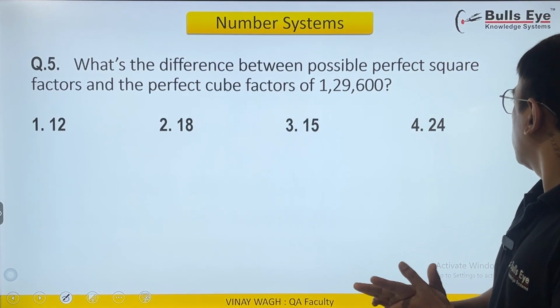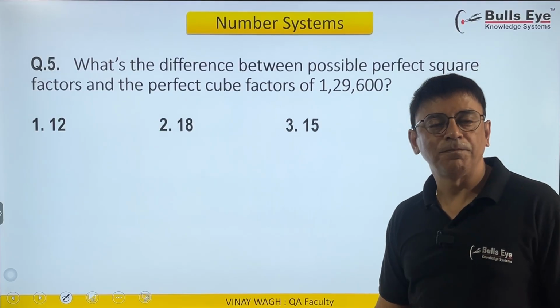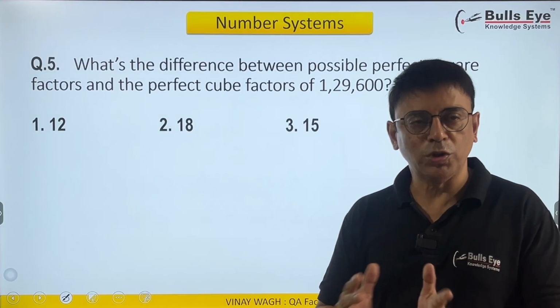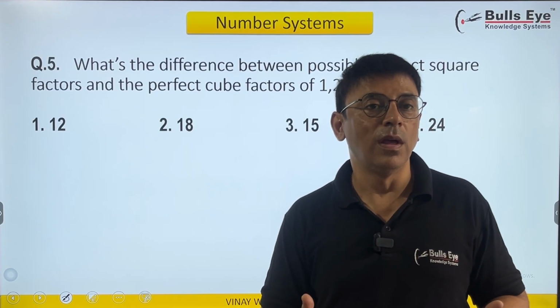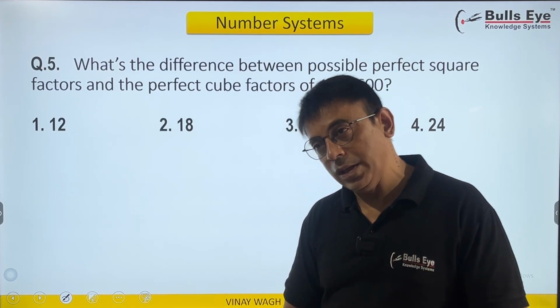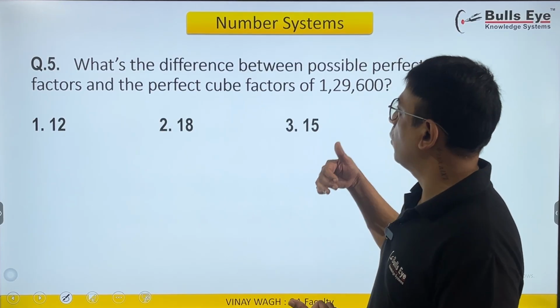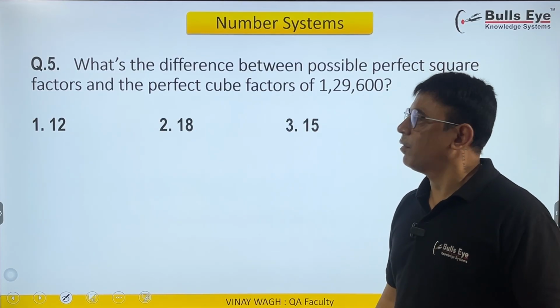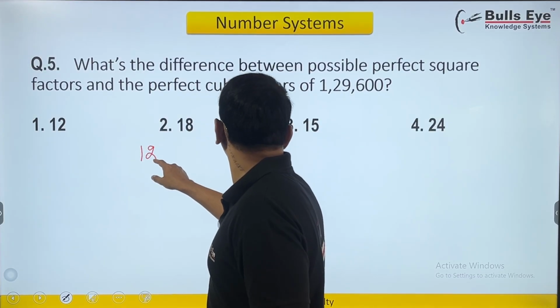What's the difference between possible perfect square factors and perfect cube factors of this number? If you are noticing, almost all of the questions are dealing with the similar base and the foundation that one requires. Even here I have to factorize and take care of things that will make it perfect square and perfect cube. So first thing first, let me again factorize this.